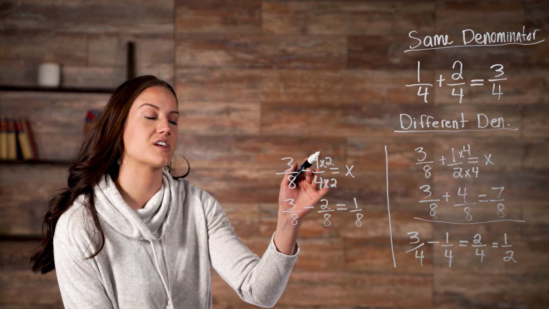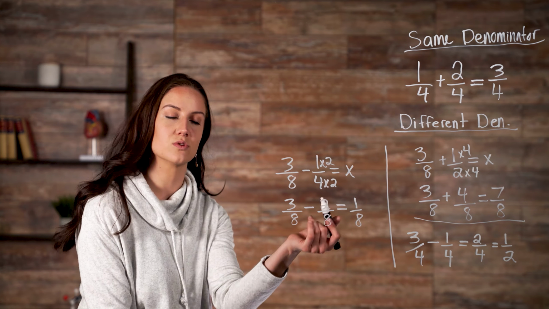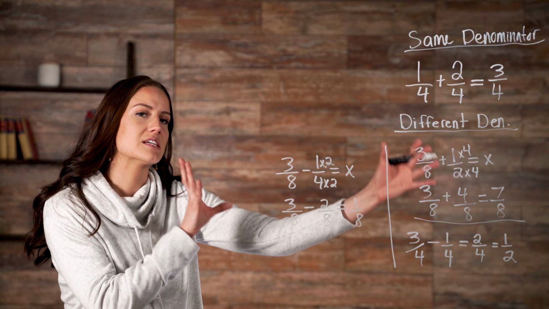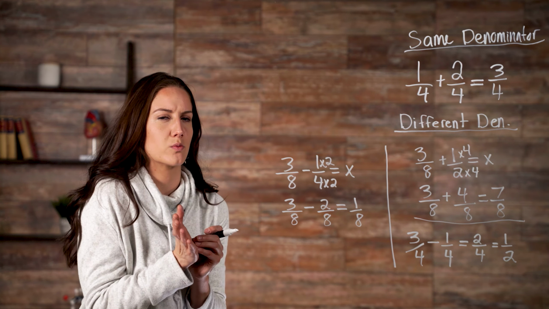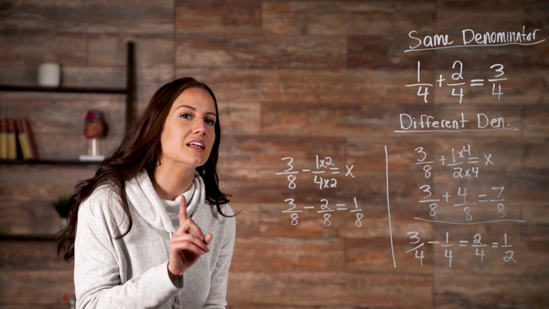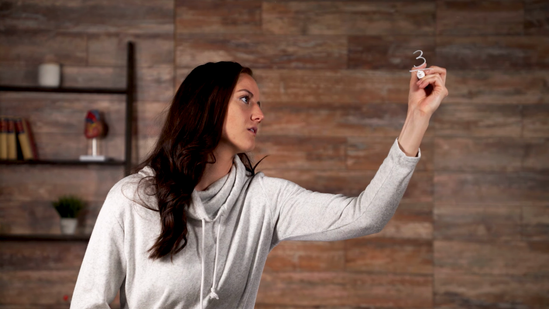So once we multiply our second fraction here by 2, we get 3/8 minus 2/8, which gives us 1/8. So these problems were pretty easy because they had either the same denominator or were just really easy to convert. But let's look at one more equation that's a little trickier.